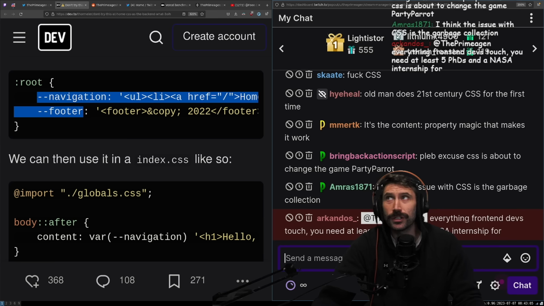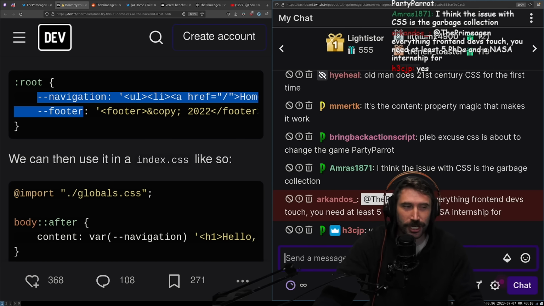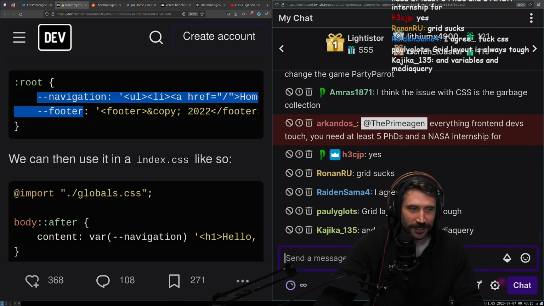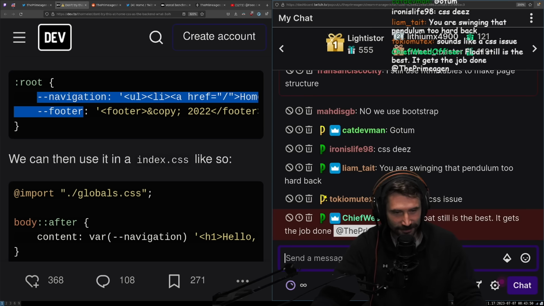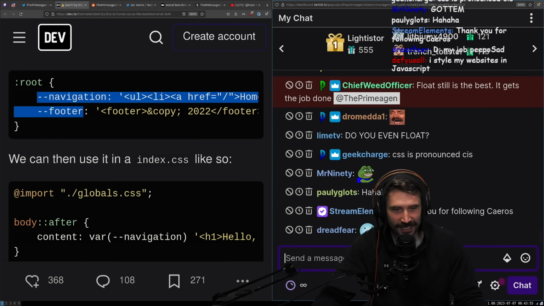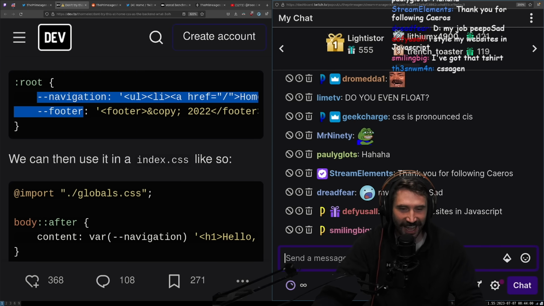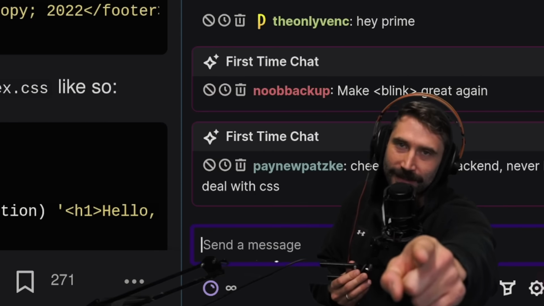Sometimes I wonder, maybe Float was actually better. Maybe, just maybe, Float truly was the superior layout mechanism. Float is still the best. It gets the job done. Do you even float? CSS is pronounced cis. Oh, is it? I have got that t-shirt. Nice. CSS agent. Hey, the name is the CSS agent.